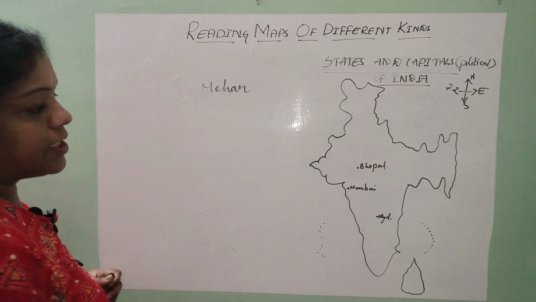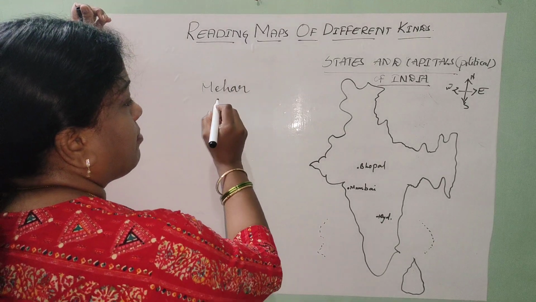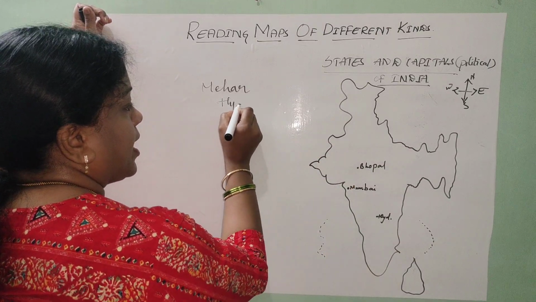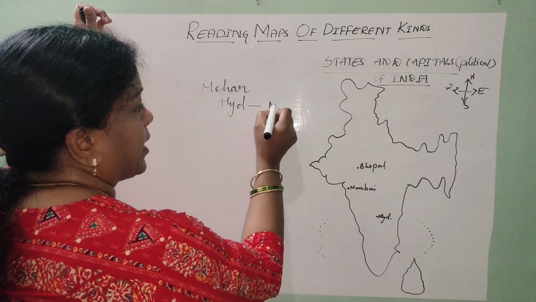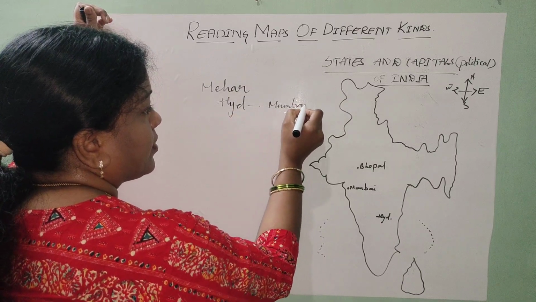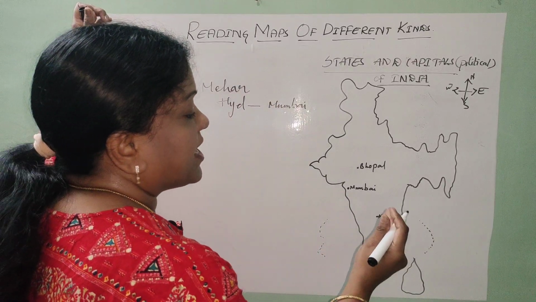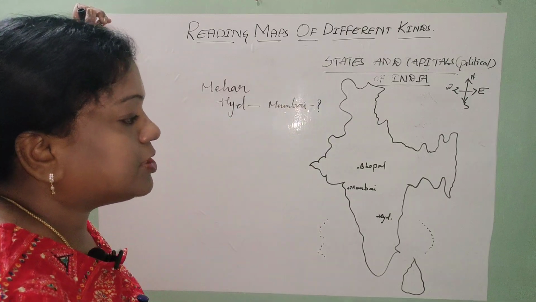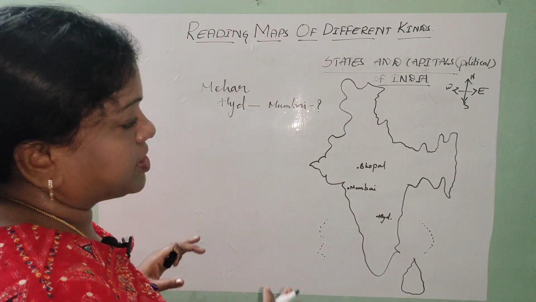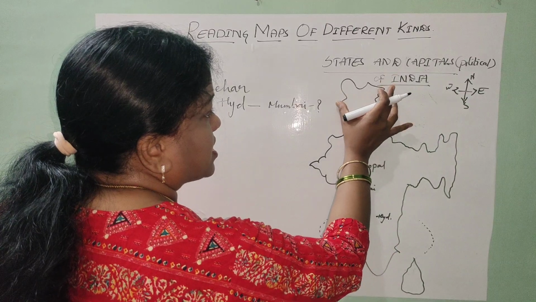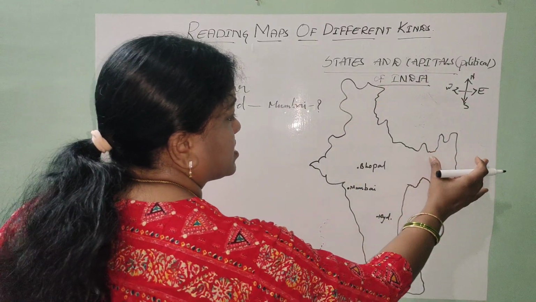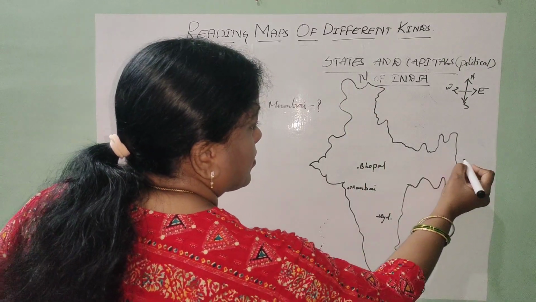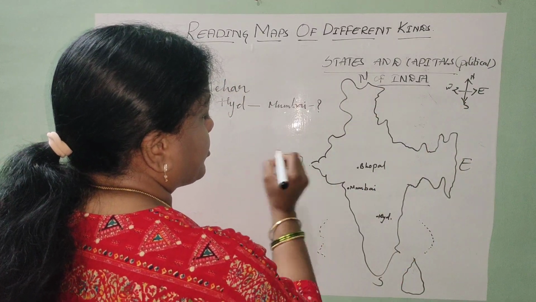What is the question they are actually asking? If Meher starts from Hyderabad and reaches his destination Mumbai, from which direction to which direction is he traveling? This is possible to answer only depending on the directions concept. When you take this as the north, this as the south, this as the east and this as the west, just look into it here. Of course, we already took the directions, but for your clear information.